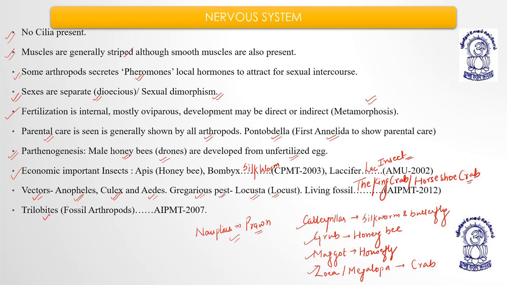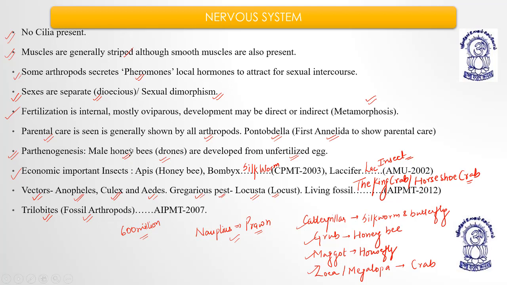Trilobites are considered fossil arthropods. Around 600 million years old, these trilobites help the archaeological survey to find out the age of the stone or the age of the mineral. So trilobites are the fossil arthropods, understood?